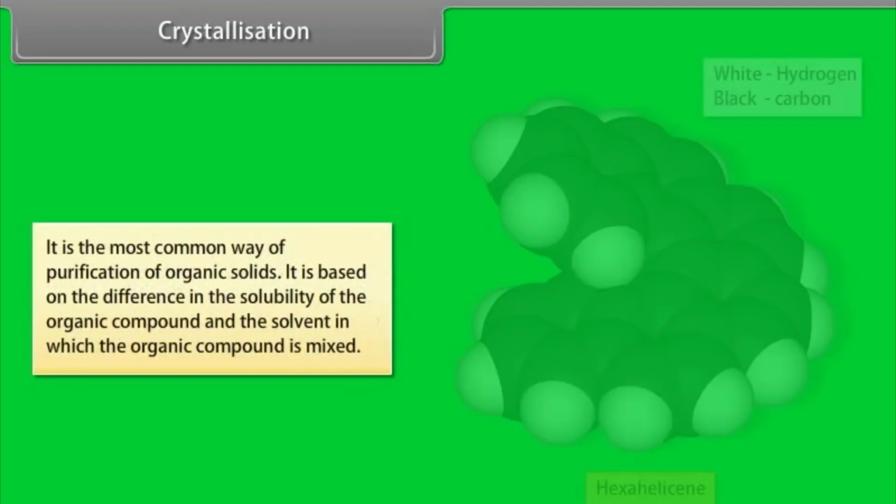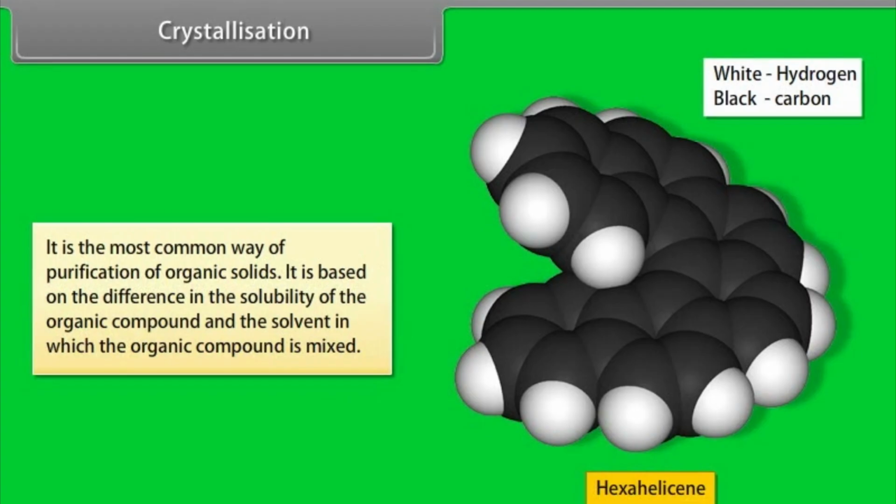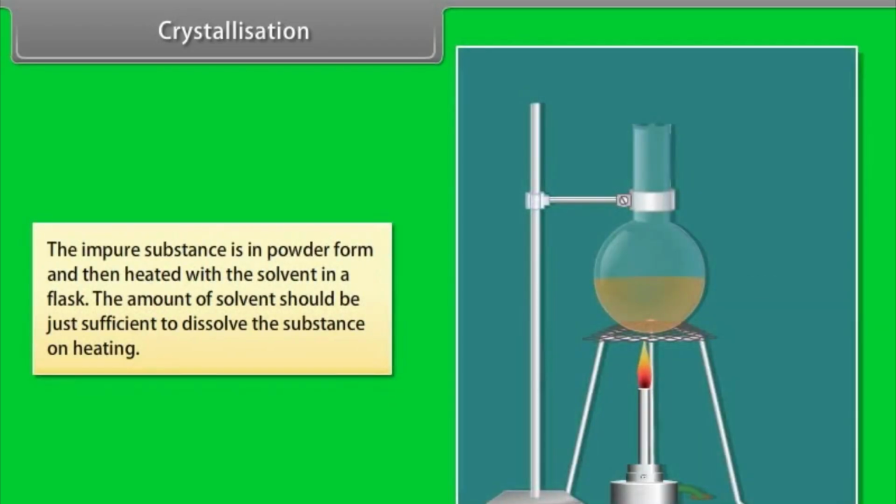Crystallization. It is the most common way of purification of organic solids. It is based on the difference in the solubility of the organic compound and the impurities in the solvent in which the organic compound is mixed. The impure substance is in powder form and then heated with the solvent in a flask. The amount of solvent should be just sufficient to dissolve the substance on heating.